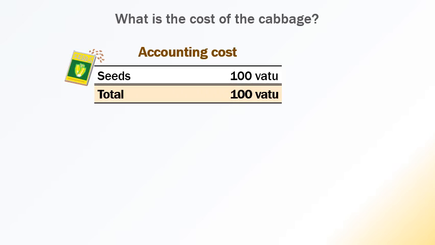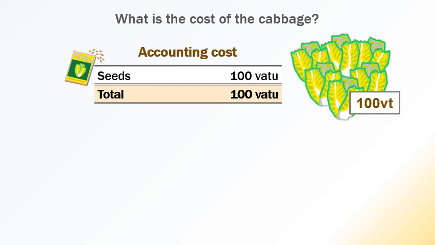In accounting, it's simple. You spent 100 Vatu on the seeds, you had no other expenses, you were gardening on your own land using tools that you already had, you weren't paying anyone else to do the work. The only thing that you have lost money on is the seeds. So the accounting cost is simply 100 Vatu. For 100 Vatu, you have got a big heap of delicious cabbages. Yay, cheap vegetables. But what is the economic cost?